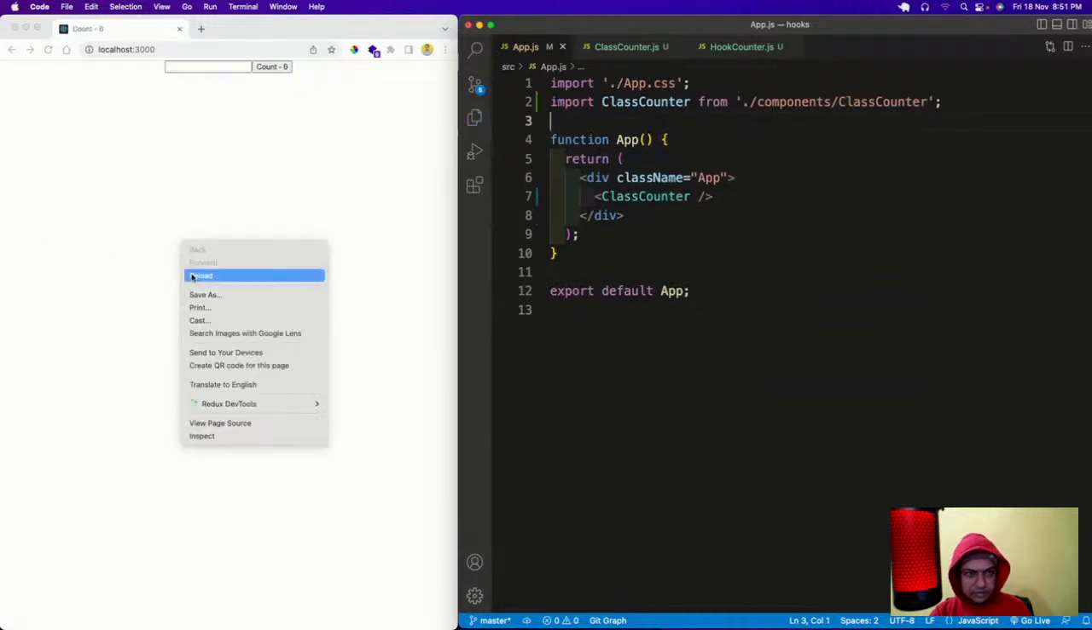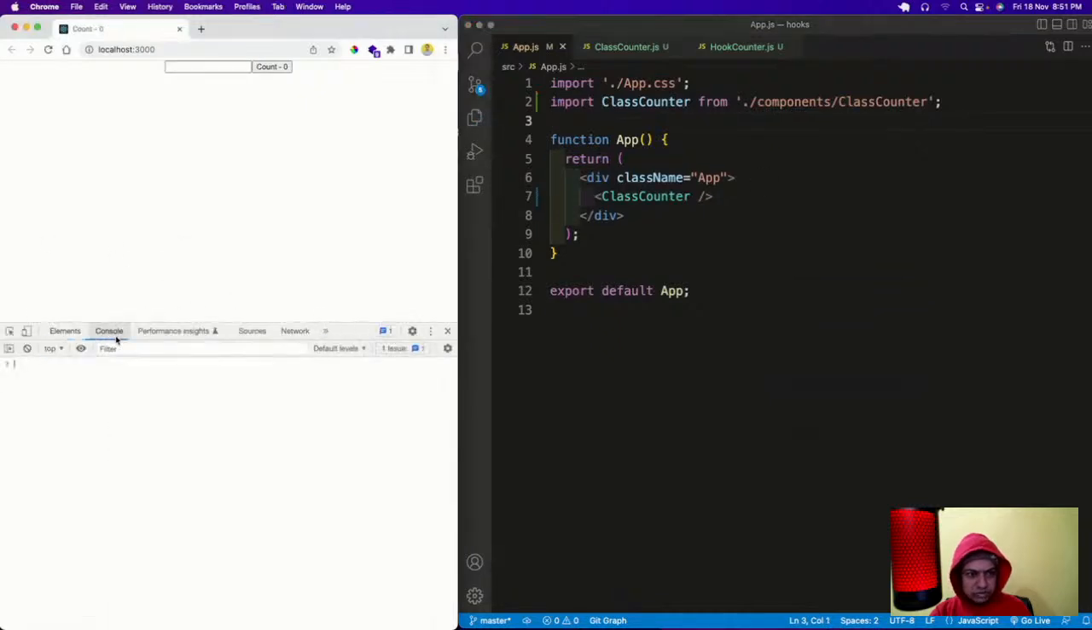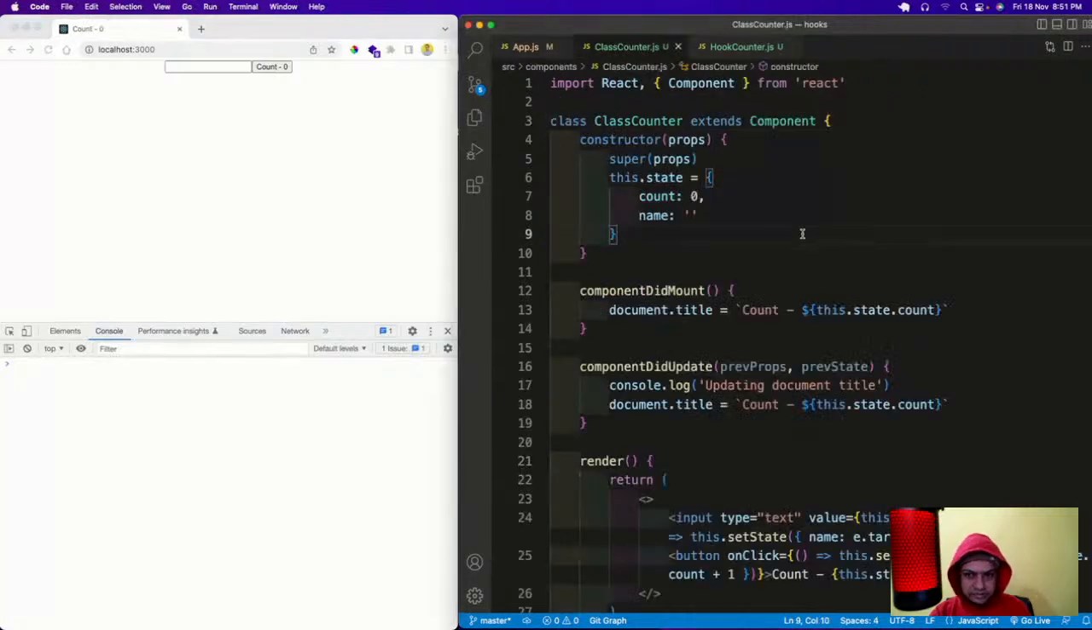Let's save it. I'll open inspect in the console. See what will happen here. If I click here, the count is increasing, and I'm also getting this "updating document title" message.